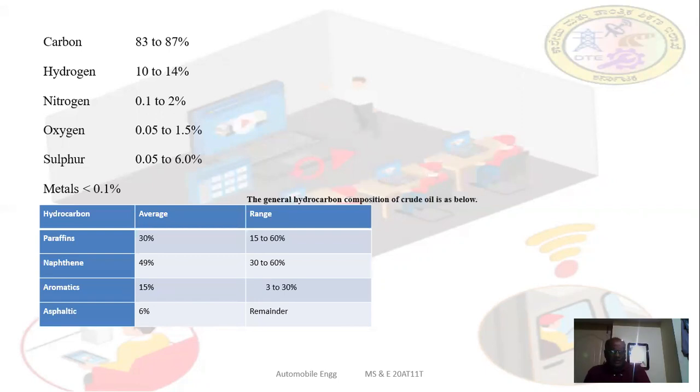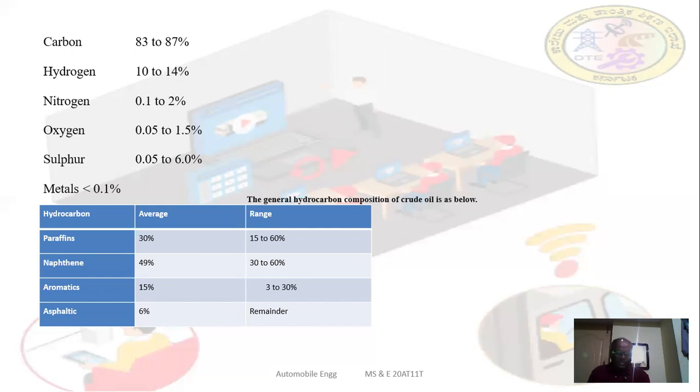Then, how much percentage of these constituents is present in petrol is shown here. Carbon is normally 83 to 87% in petrol. Hydrogen is 10 to 14%. Nitrogen is 0.1 to 2%. Oxygen is 0.05 to 1.5%. Sulfur is 0.05 to 6%.